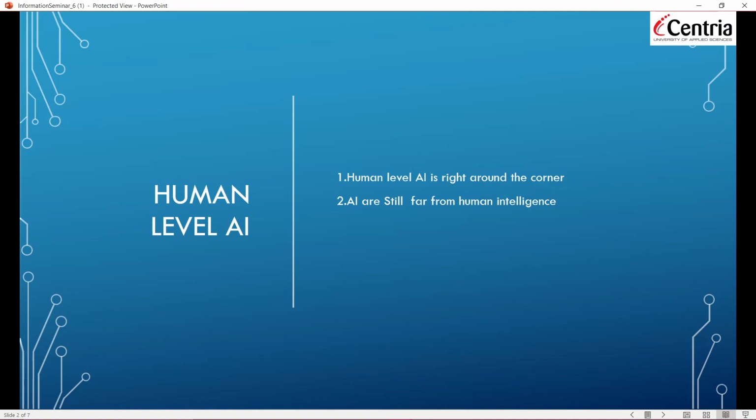Human level AI is around the corner. AI is still far from human intelligence. Yes, of course. Although AI is advancing, we humans create everything. We code, we create. People think that AI can reduce human intelligence, and AI can be more powerful than human. But that's not the actual case. The actual case is we code. AI is created just to do our tasks, so we code according to it.